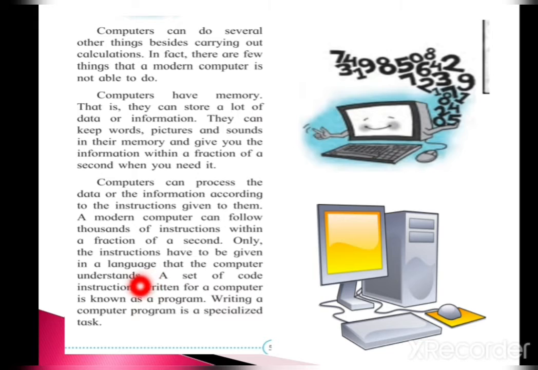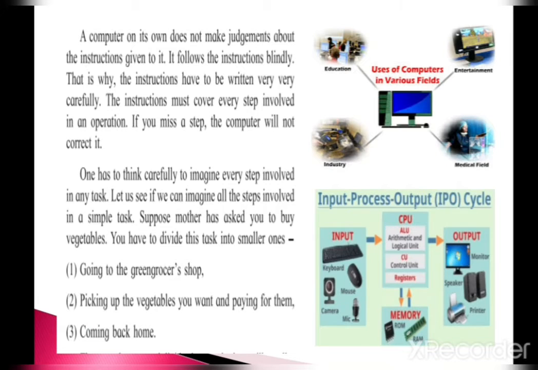A set of code instructions written for a computer is known as a program. Writing a computer program is a specialized task. What is a program? It is a set of code instructions written for a computer in a specific language, and this is called a program. Children, everyone can't write a program because it is a specialized task. Come to the next page, children.